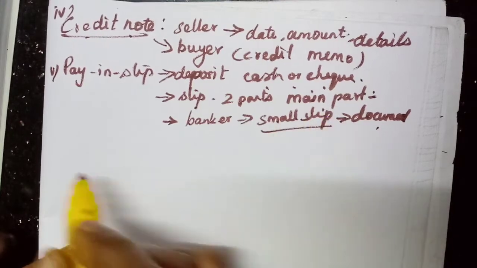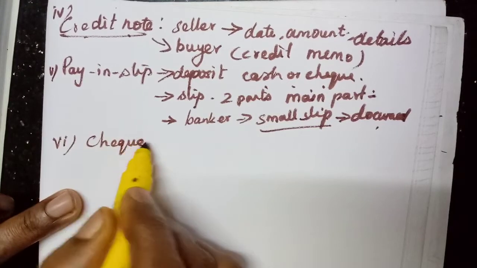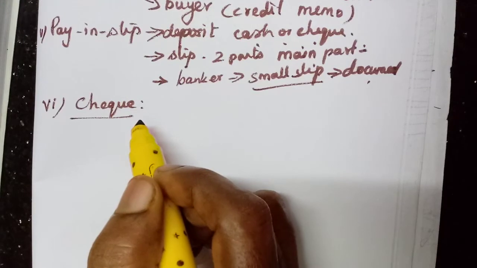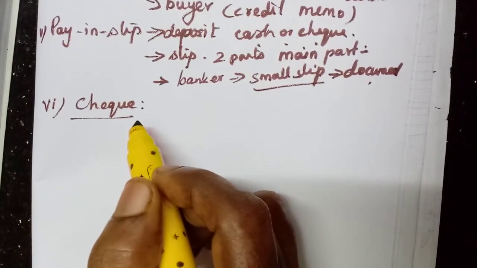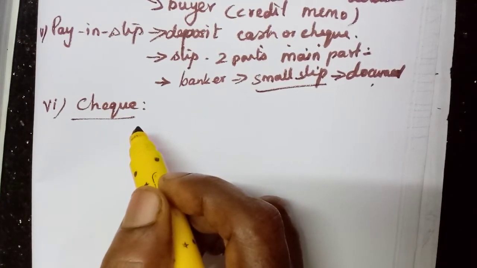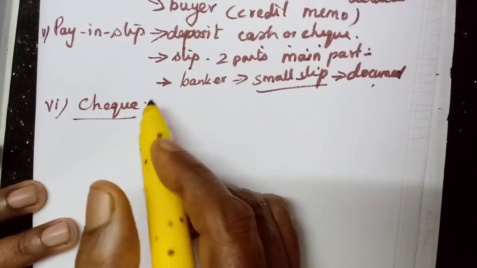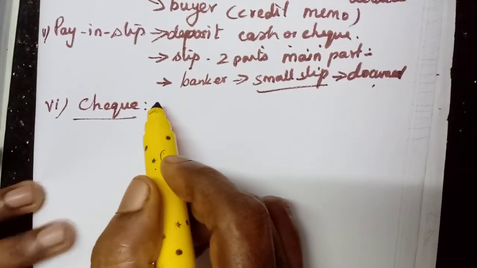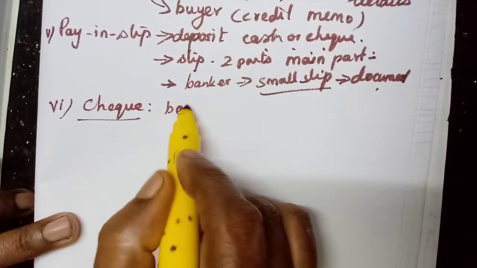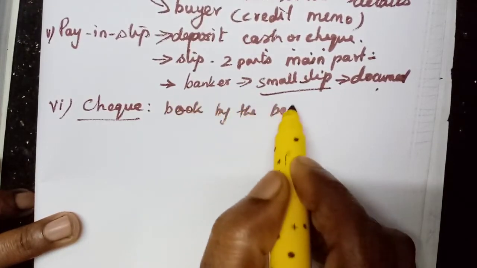Okay. Then the check. We know the check, you might have seen it, isn't it? One specimen copy is also given in the book, you can see. Hope you all have the books with you. You see in that book. And what is a check? We know that it is issued by the banker to his customer. A checkbook will be issued by the banker to his customer.